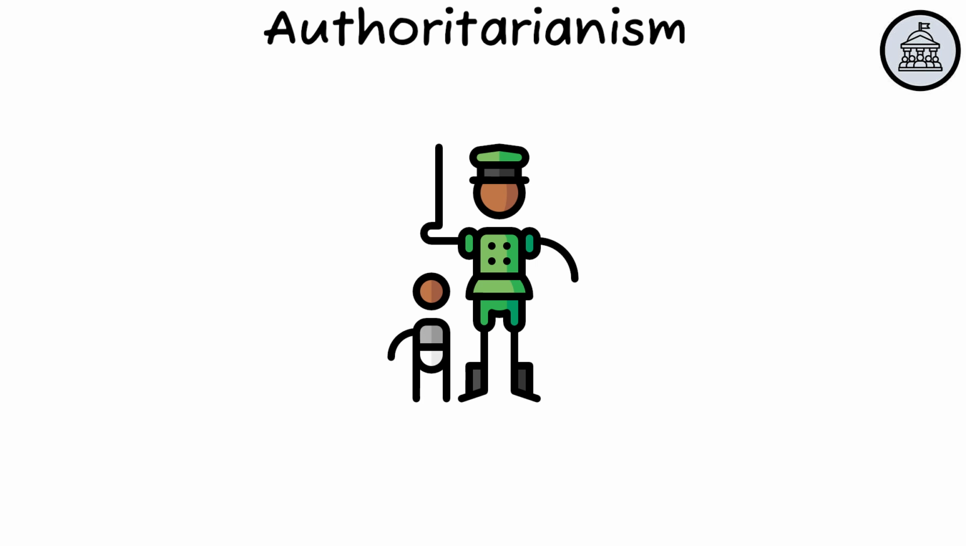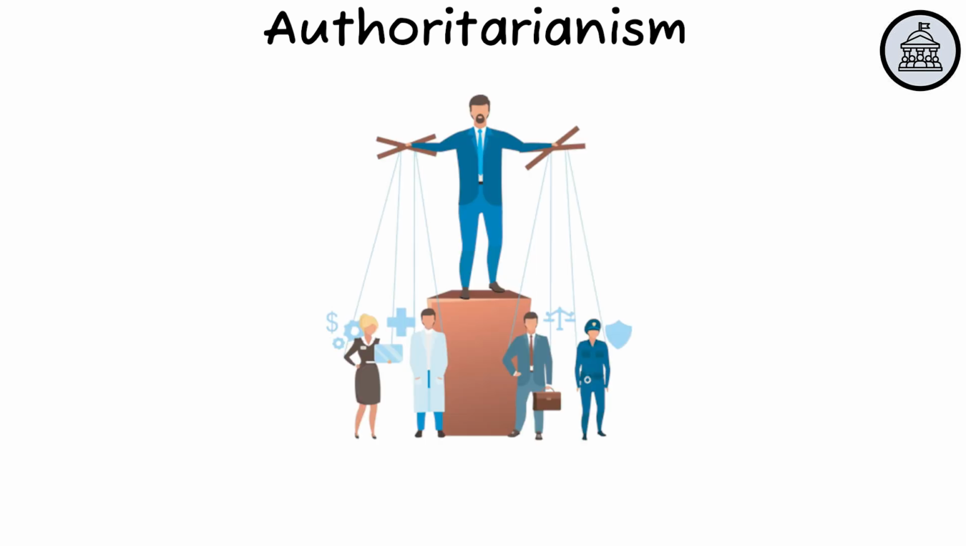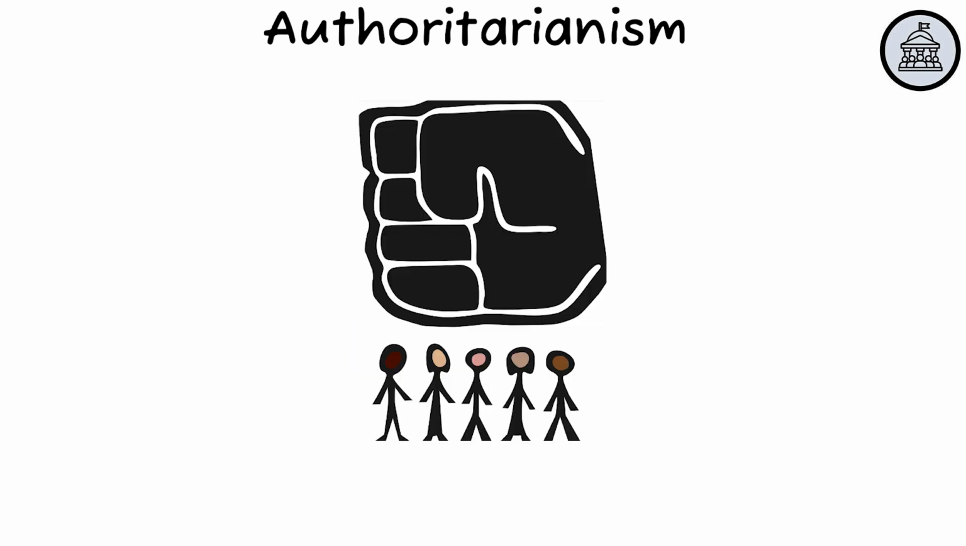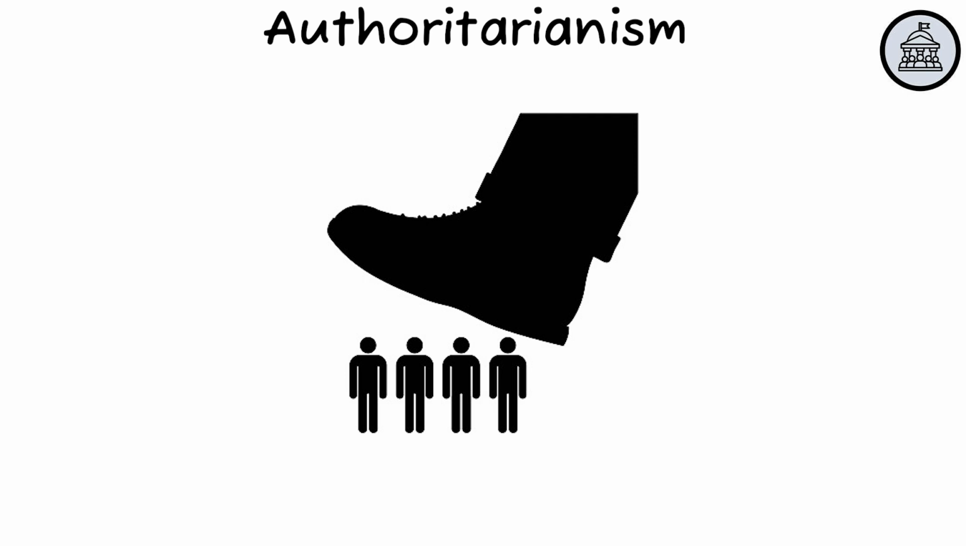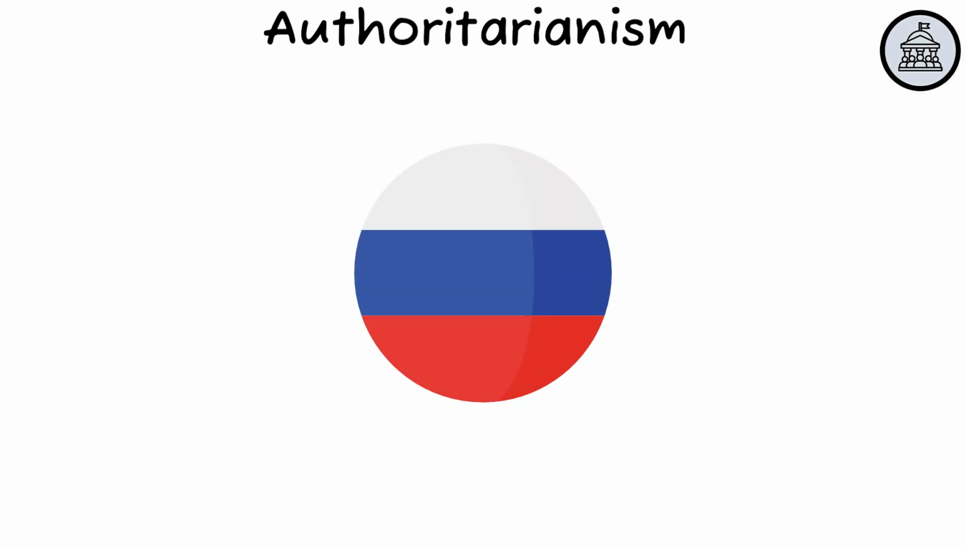Authoritarianism. Authoritarianism is a political system where a single party or a small group holds significant power, often limiting political freedoms and opposition. Unlike totalitarian systems, authoritarian governments might allow some individual freedoms, but maintain strict control over political life. Examples include modern-day Russia, where political opposition is often suppressed.